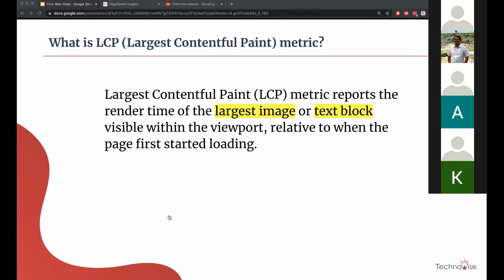What it means is there is a specific algorithm by which this largest image or text block is identified. It then tries to understand how much time it took for that specific largest image or text block to load after the page started loading the first content.